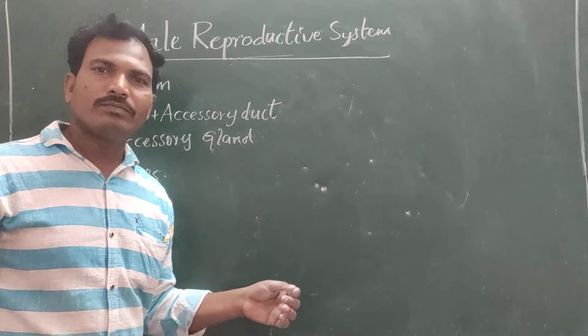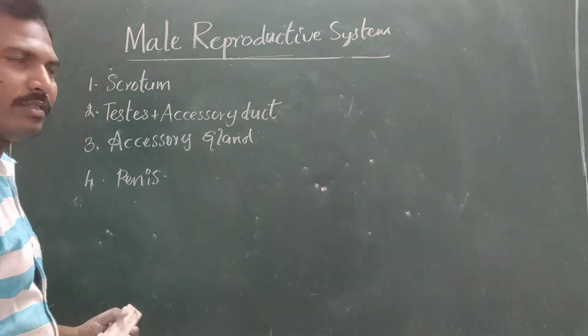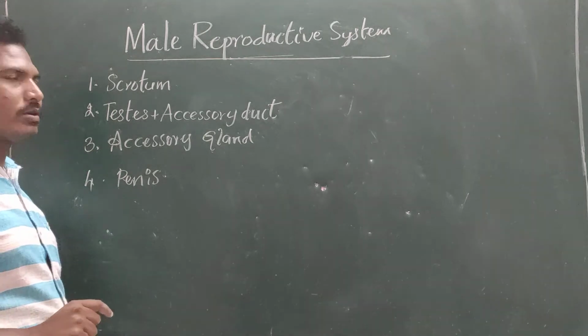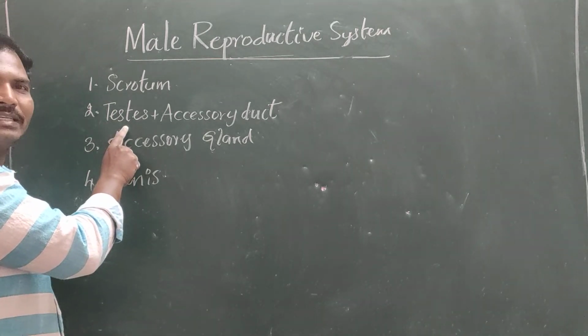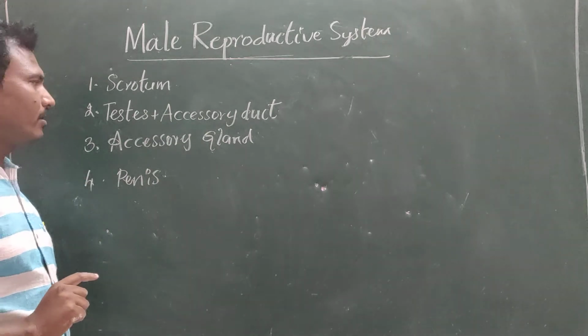Okay, good afternoon. In this video, we talk about the male reproductive system. In the male reproductive system, there are different parts. The first one is the scrotum, and the second is the testis, then accessory ducts and accessory glands, and finally the penis.